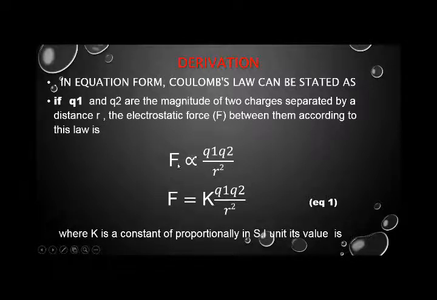And if we replace the directly proportional sign with the equals sign, we get a constant. That capital K is the constant which we get when we replace the proportional sign with the equals sign. Here K is the constant of proportionality, and in SI units its value is, take a screenshot of this slide and then we will move further.